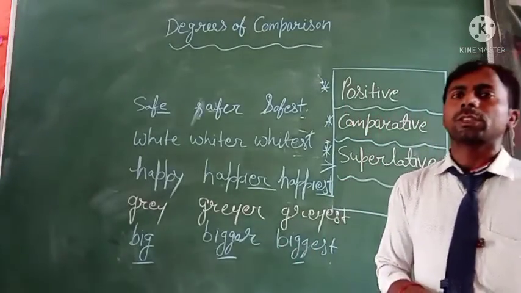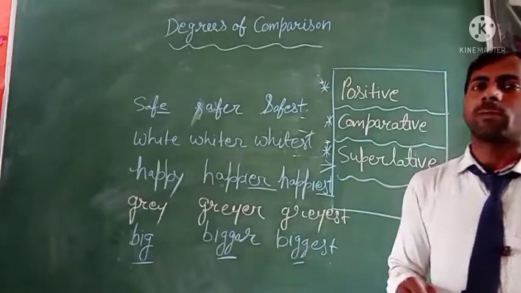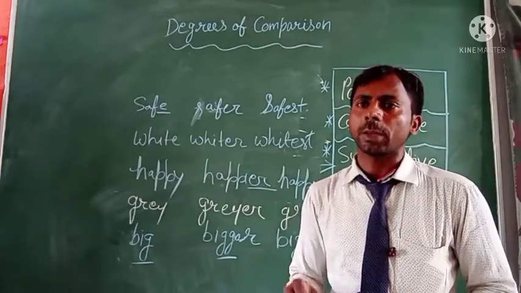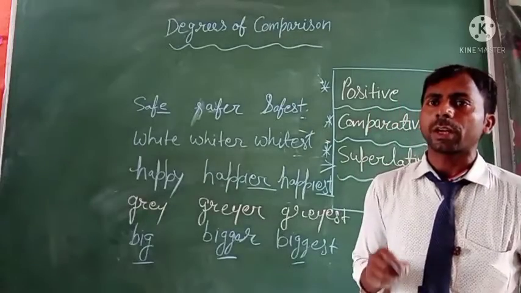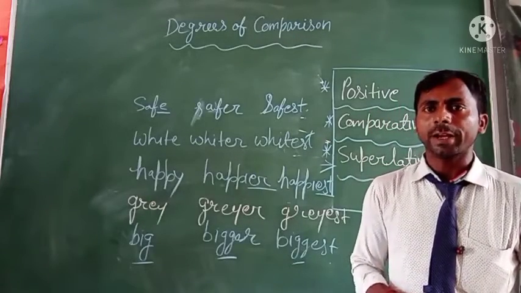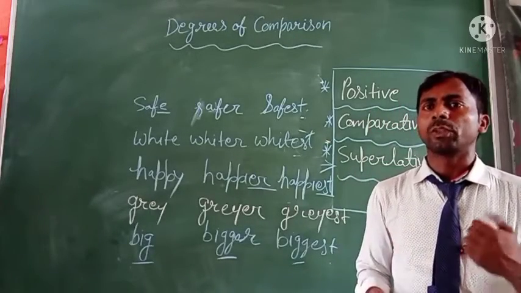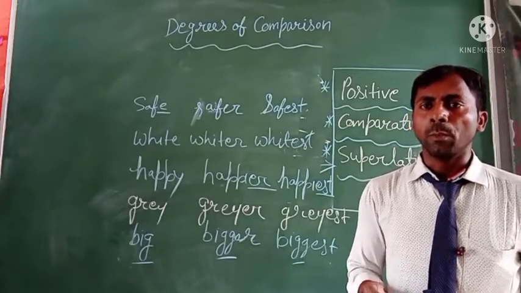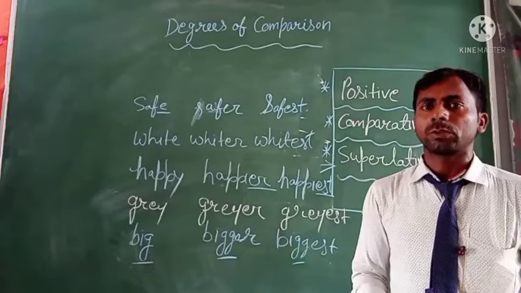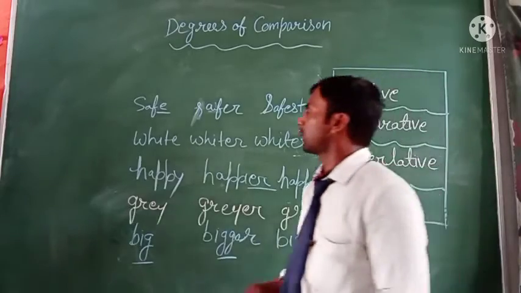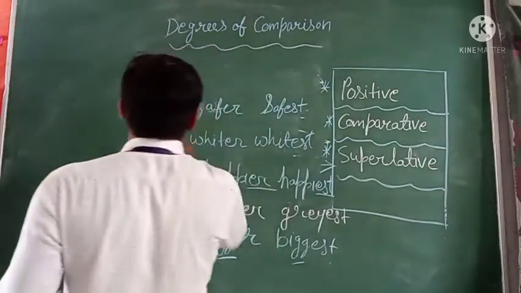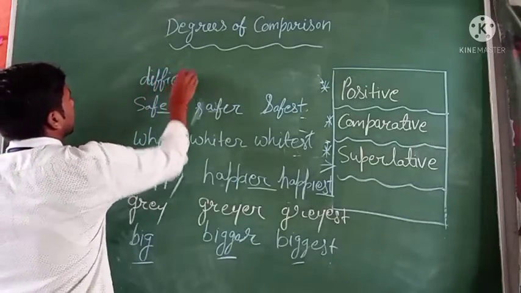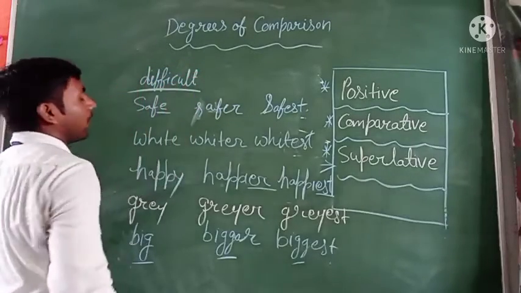And some other rules: many adjectives of three or more syllables form their comparative by adding the word more before the positive, and their superlative by adding the word most before the positive. Just like the word difficult.